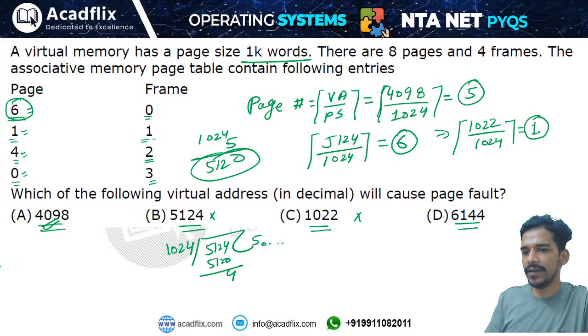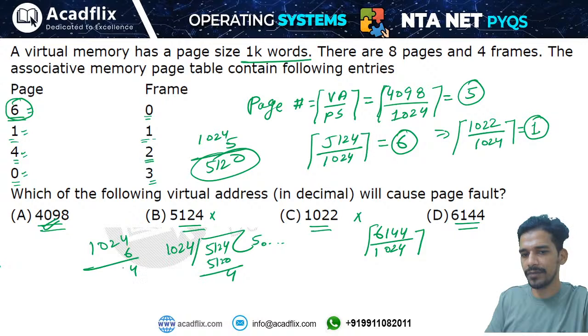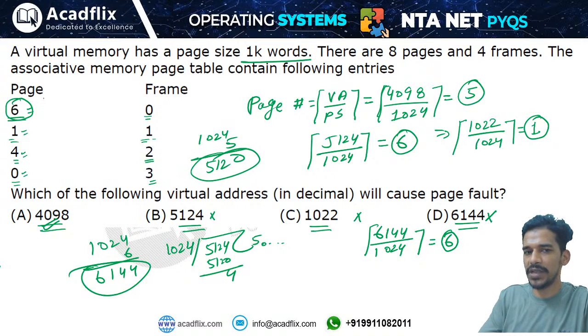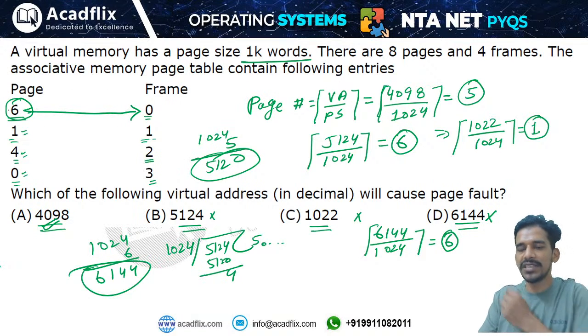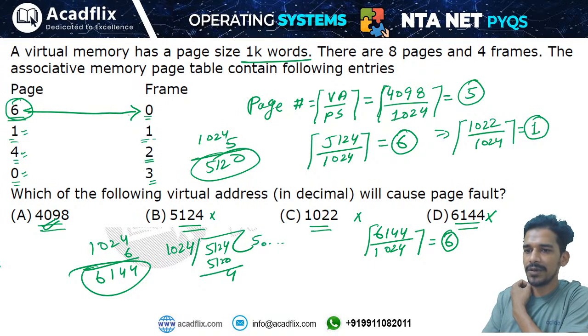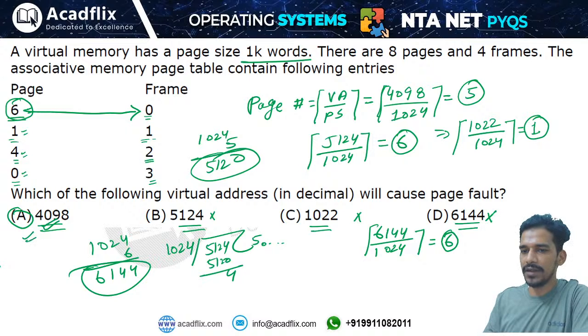Okay, for 6144, you take 6144 divided by 1024. 1024 into 6 will be 6144, so you will get exactly 6. So this will also not be a page fault, because page number 6 is already in the memory, in frame number 0. So the first option will be the right answer. This will be a page fault. All these will not be page faults.